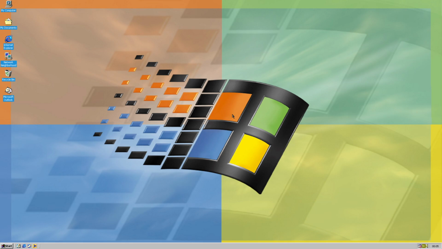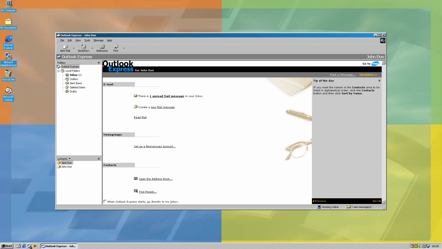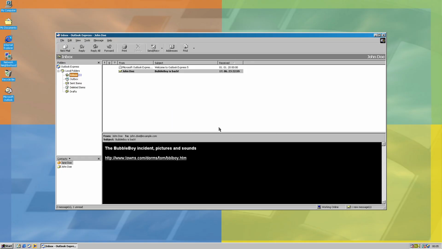BubbleBoy is a visual-based script worm that has a quite unique way to spread itself through email, which doesn't require opening an attachment. Let's say you get an email from someone and you try to open it. At this moment, it won't run due to security measures, which I'll try to explain later.